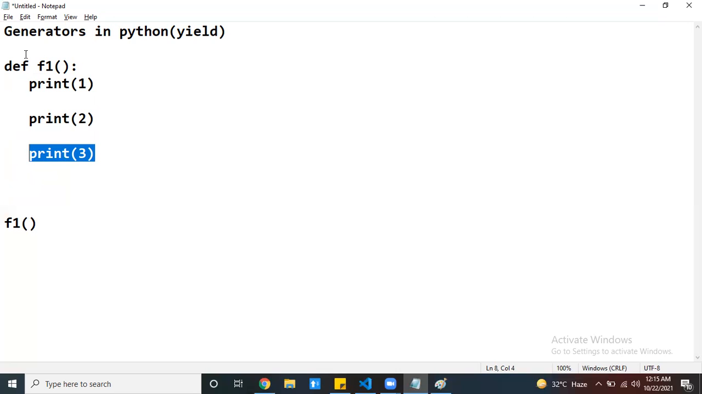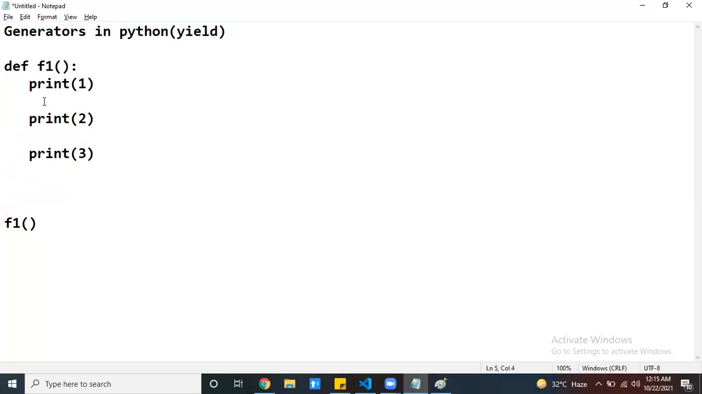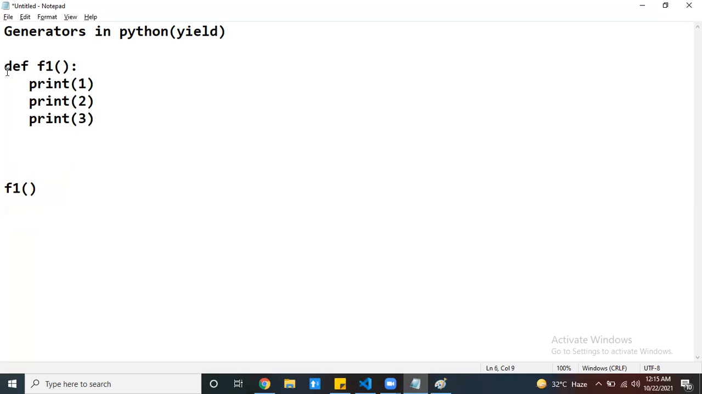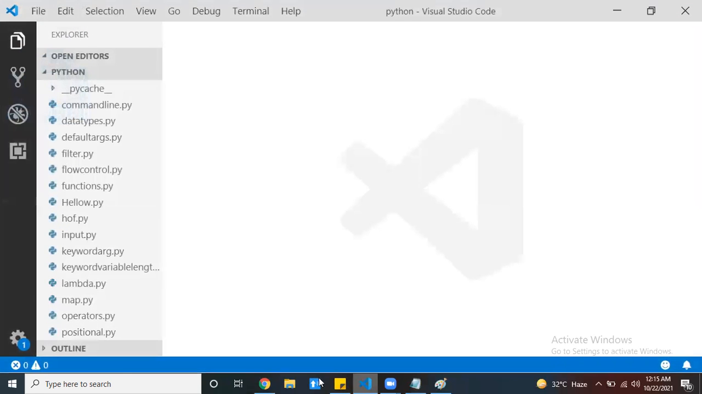How can we differentiate syntactically between a normal function and a generator function? A generator function contains one keyword called yield. Yield is the keyword. If you find the yield keyword inside a function, we can say that function is a generator function. Let's start with normal function execution, and then we can discuss and execute the generator functions.